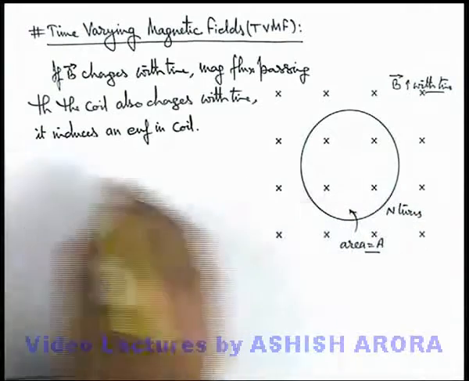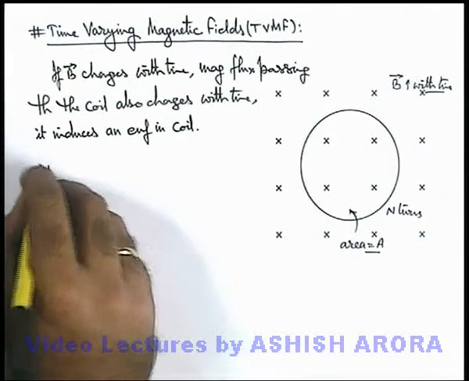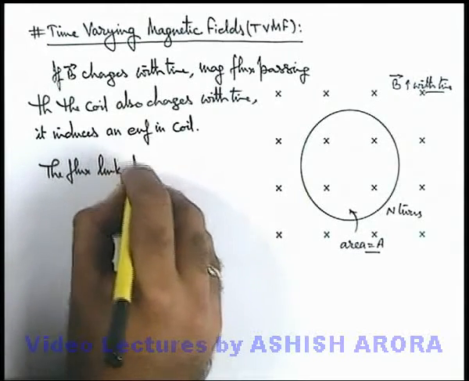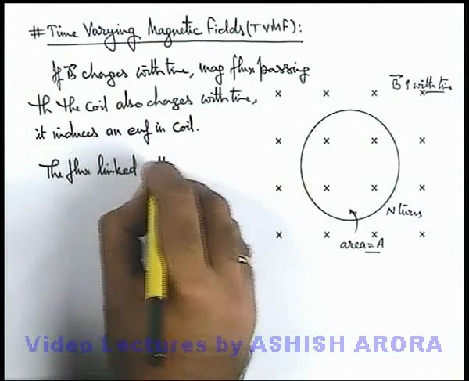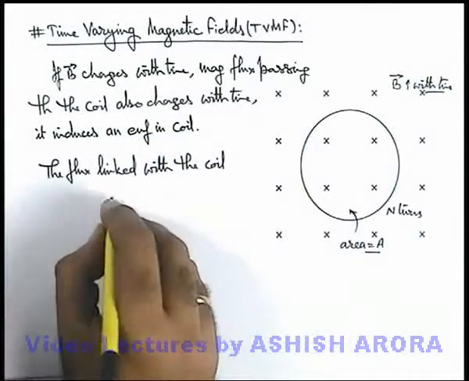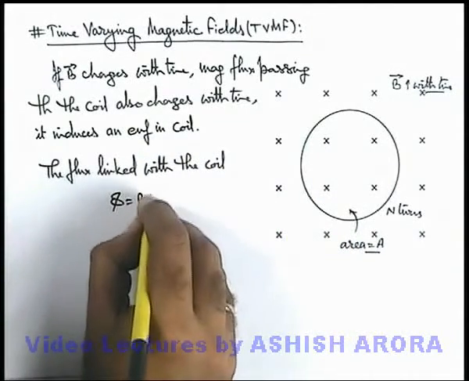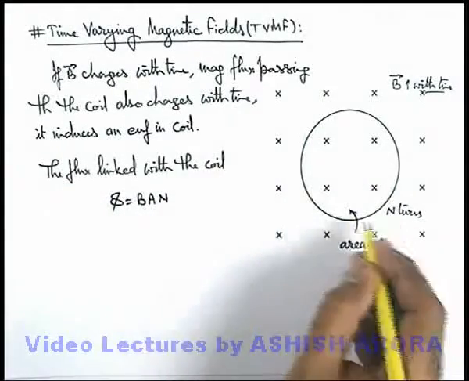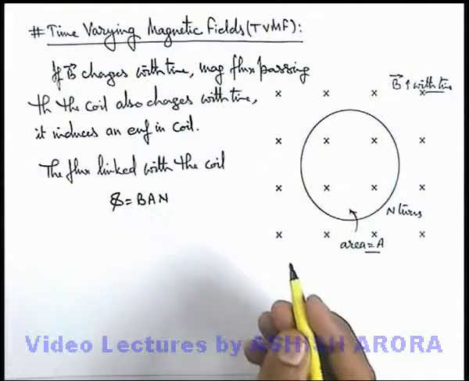Now in this situation, say this coil has n turns, we can directly find out the flux linked with the coil. With the coil means I am talking about the total flux linked with all the turns of the coil. We can write it as BAN, as the flux passing through the coil is BA, and as there are n turns, the total flux linked will be BAN.